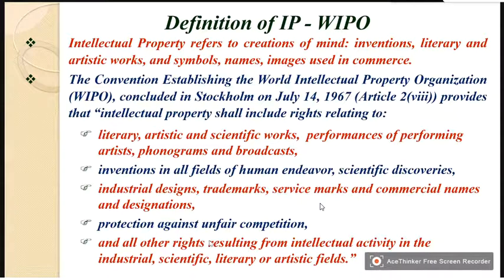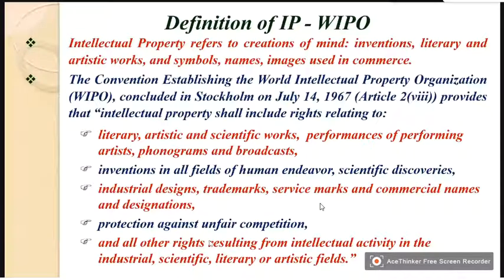Then inventions in all fields of human endeavor and scientific discoveries. So this is where we come across all the scientists and engineers. Then industrial designs. Some industrial designs are equipment fabricated to perform a certain action or activity.